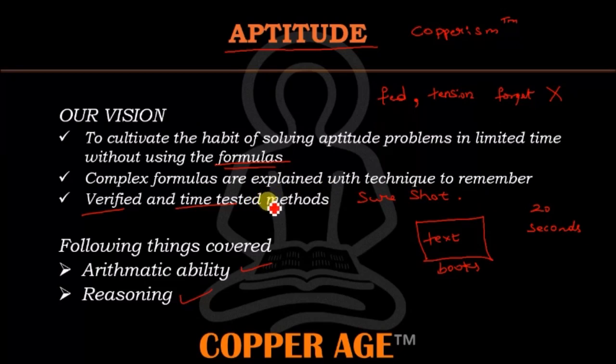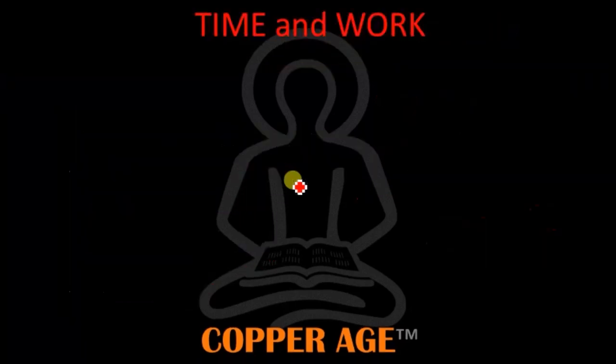There are some tricks and techniques in the aptitude. The general methods and formulas given in the textbook do not work to solve this aptitude. Okay, so let's start the aptitude. In today's demo, I'm giving you an example from arithmetic ability: time and work, which is the most important topic asked in almost all banking or any examination for that matter. If there is aptitude, then time and work is sure to come.